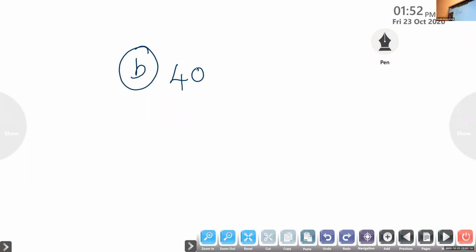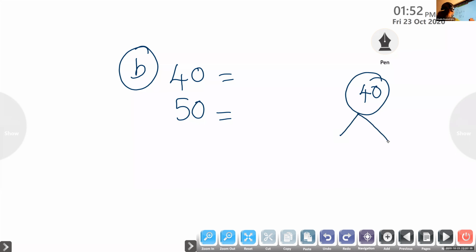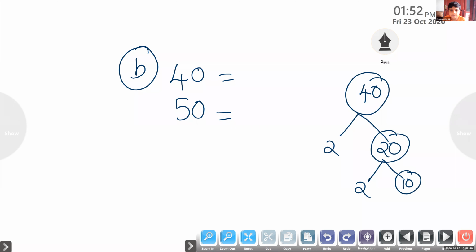Question number B is 40 and 50. First you have to write the prime numbers. Okay, Gautam, can you tell me these prime numbers? I will use a factor tree now. 40 we can write as 2 into 20. 20 again we have to write as 2 into 10. 10 again, what do we have to do? 2 into 5.